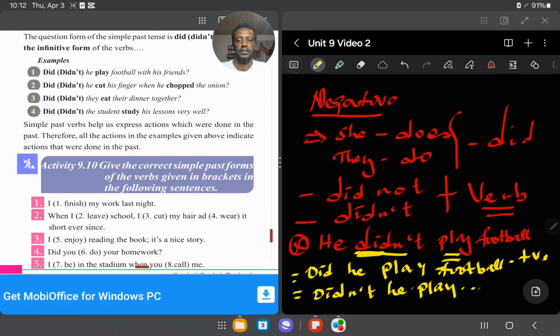done in the past. Therefore, all actions in the example given above indicate actions that were done in the past. In short, when we talk about action or simple past tense, something happened in the past and completed in the past, okay? This is the general implication of the tense. So, some activities began sometime in the past and completed in the past.